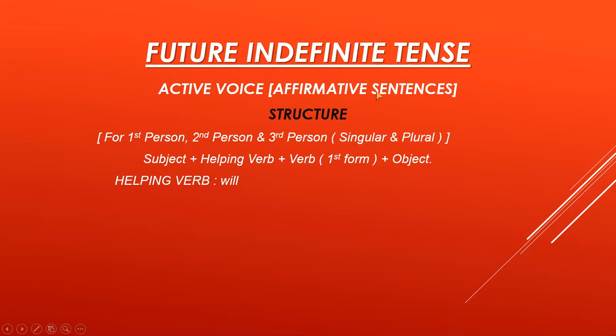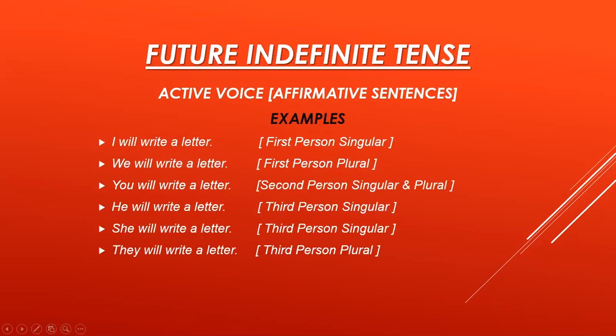Now, first of all, the affirmative sentences, their structure in active voice. For first person I, we, second person you, and third person he, she, and they, for all persons, singular and plural, we have the same structure: subject plus helping verb plus verb first form plus object, full stop. Remember that this is future indefinite tense in which the helping verb will is used with the first form of verb. Helping verb is will. Now some examples I'm showing you for affirmative sentences.